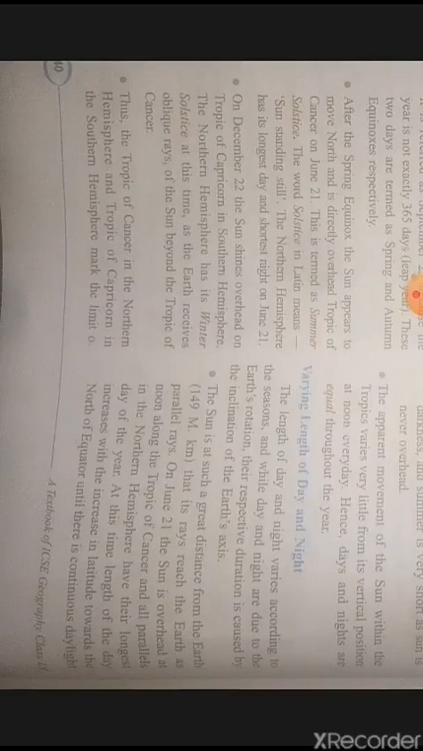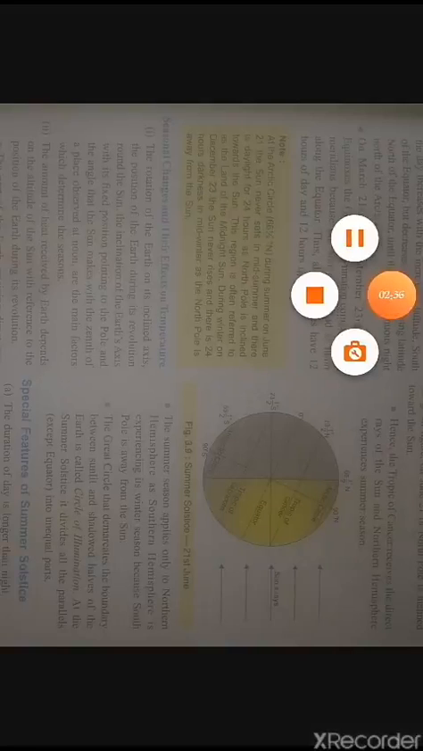Now let us study the varying length of day and night. Now we know that day and night are caused by rotation, and their respective duration is caused by the inclination of the Earth's axis. On June 21, the sun is overhead at noon along the Tropic of Cancer, and all parallels in the northern hemisphere have their longest day of the year. At this time, the length of the day increases with increase in latitude towards the north of the equator until there is continuous daylight north of the Arctic Circle, as the North Pole is tilted towards the sun.